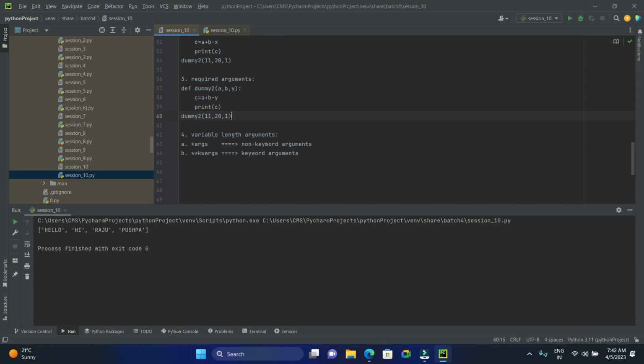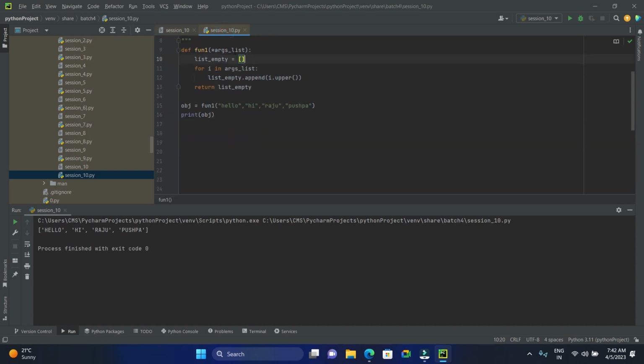Are you getting any doubts till now? Raju and Pushpa, do you have any doubt? Obj, right?